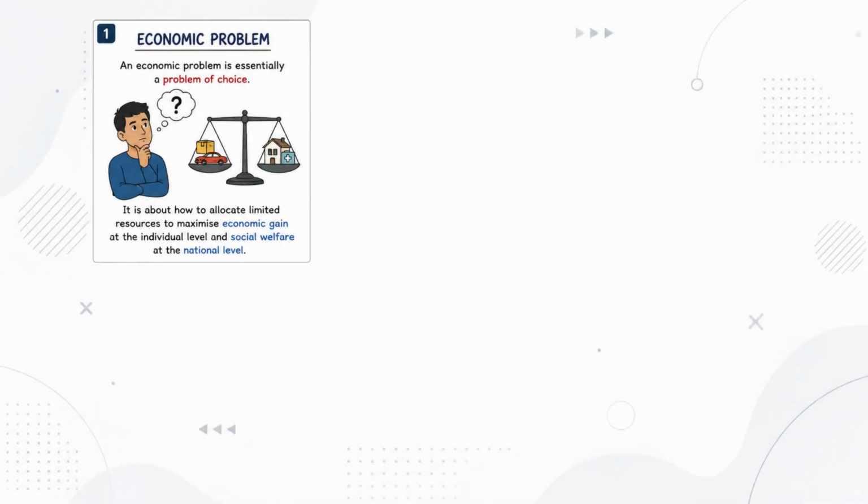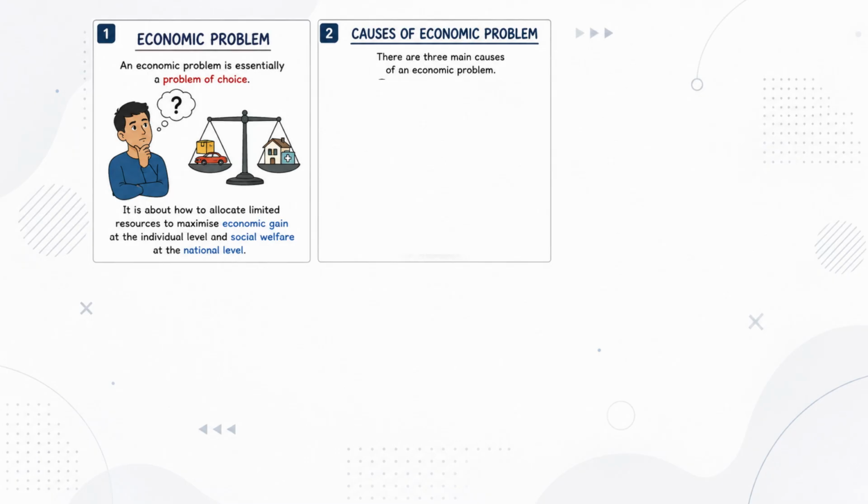An economic problem is essentially a problem of choice. It is about how to allocate limited resources to maximize economic gain at the individual level and social welfare at the national level. There are three main causes of an economic problem.